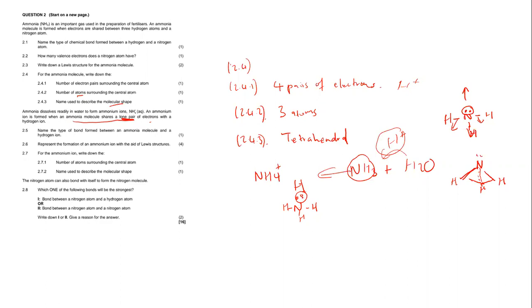So a dative covalent bond is what type of bond? It's a type of bond whereby one atom will share its electrons with another atom. So in this case, nitrogen is the only atom that has electrons.